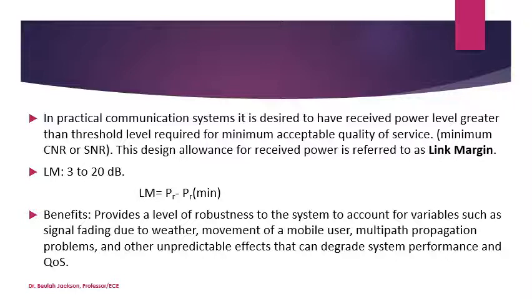In a practical communication system, it is designed to have the received power level greater than the threshold level required for minimum acceptable quality of service. That is minimum carrier to noise ratio or signal to noise ratio. So this design allowance for received power is referred to as link margin. The link margin can be 3 to 20 decibels and it is nothing but the received power minus minimum acceptable received power.